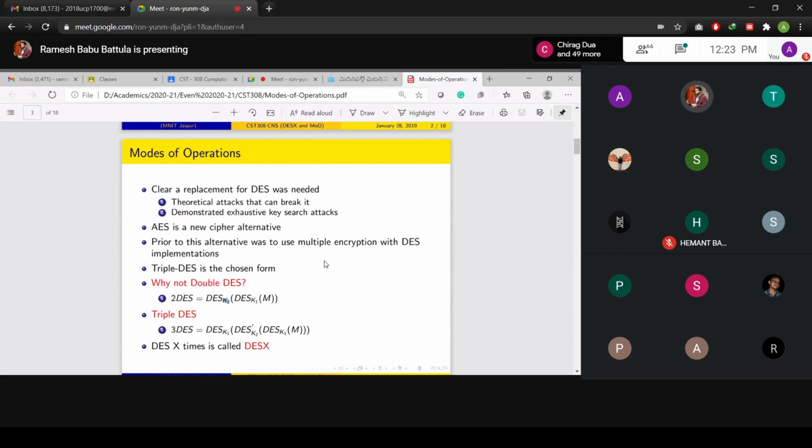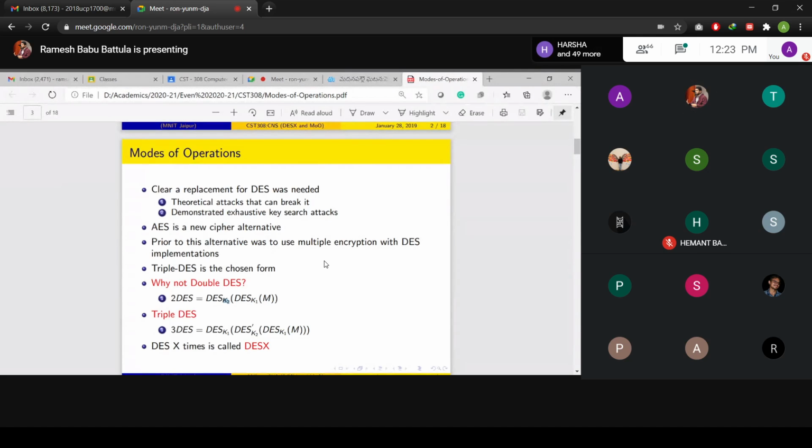Why are we not going to use double DES? You are performing encryption over here, and again you are performing encryption. Means what? How many possibilities are there? You have 2 to the power 64 possibilities. Again, the next block also belongs to that 2 to the power 64 blocks only. That is the major drawback in the double DES algorithm. Even though you are using different keys K1 and K2, the purpose is not going to be solved. Do you understand what I'm saying?